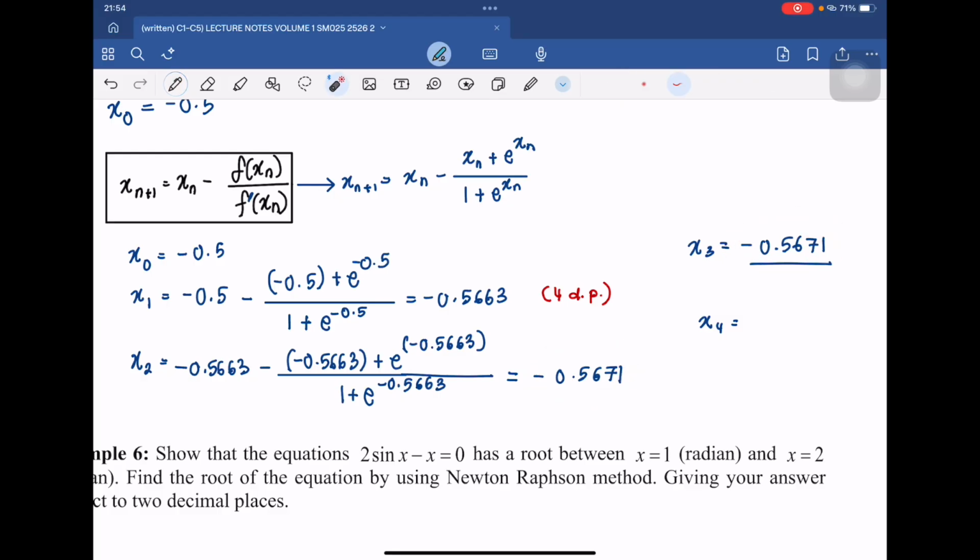Okay, so using the calculator means you don't need to write the working. For this one, we put the previous answer into the formula here, and then you will get this answer. So since it is already the same as the previous one, you don't need to do x4 anymore. You just have to write the final answer, which is x equal to negative 0.567. Take 3 decimal places only for the final answer.